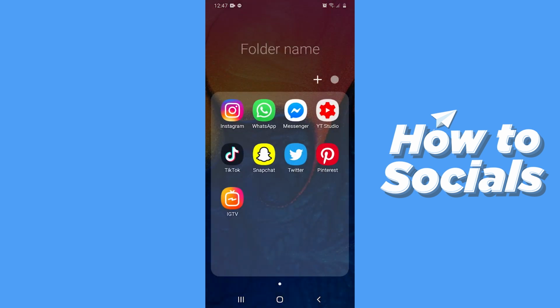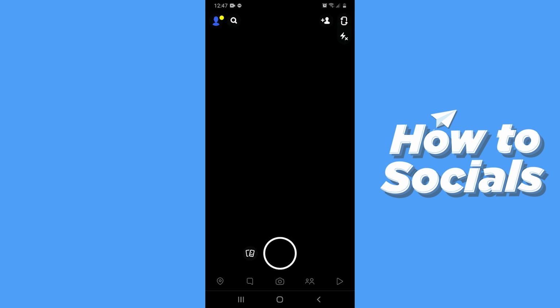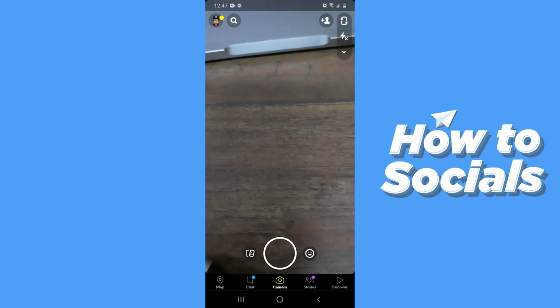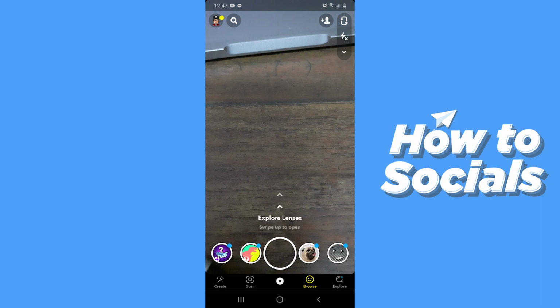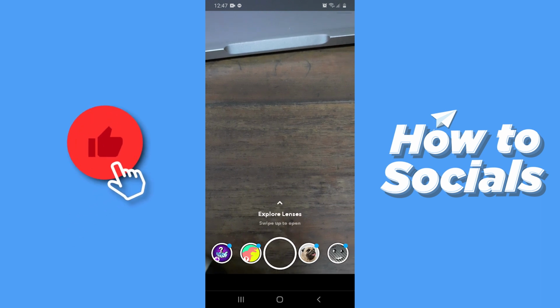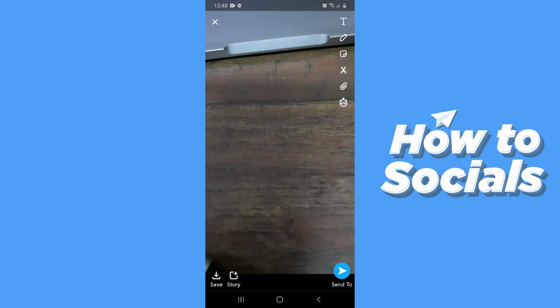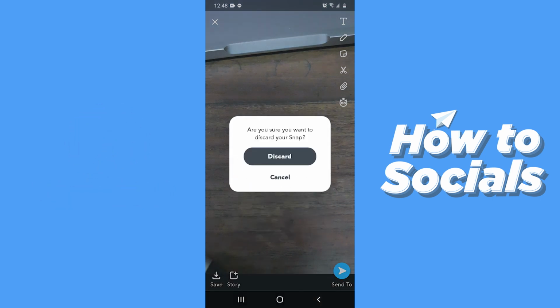First, open the Snapchat app. On the home screen, your camera will automatically open. Now I'll just click a picture and it makes sound. Now let's discard this.